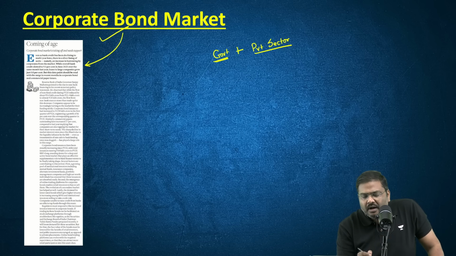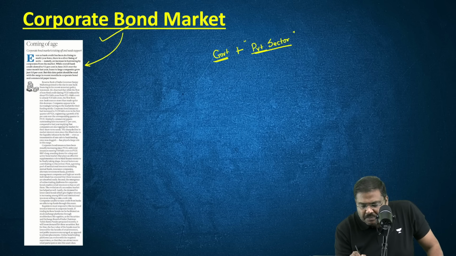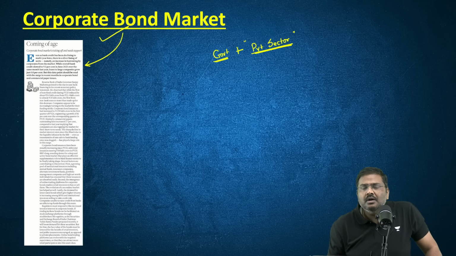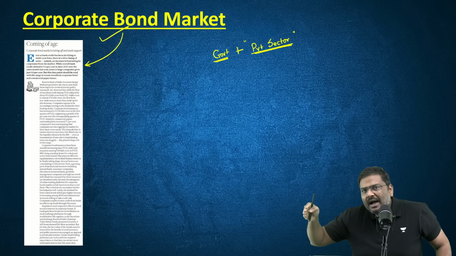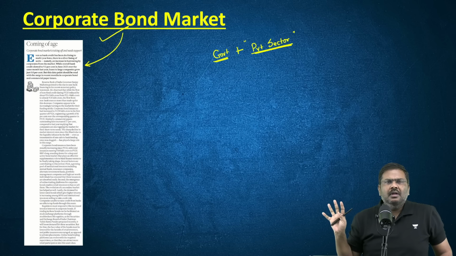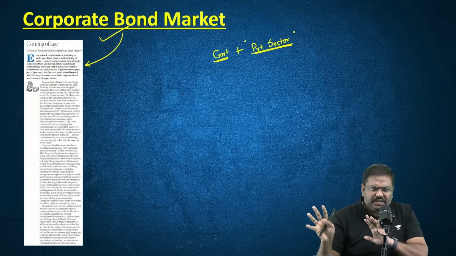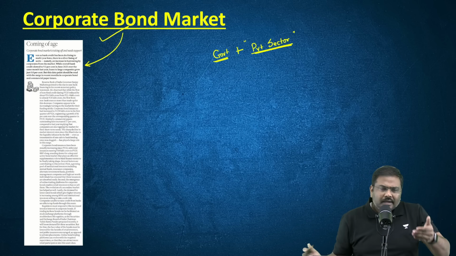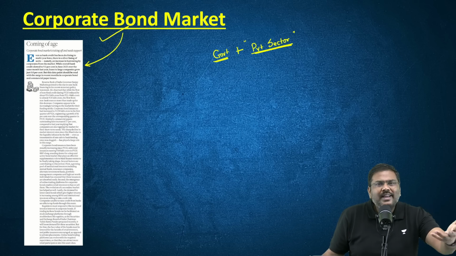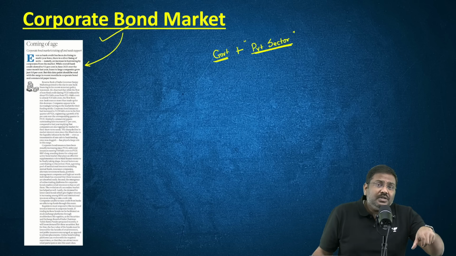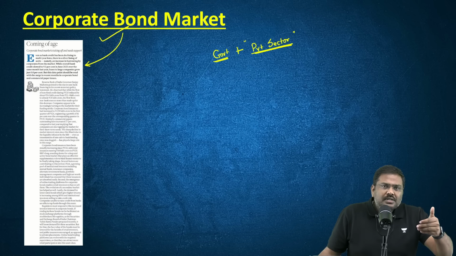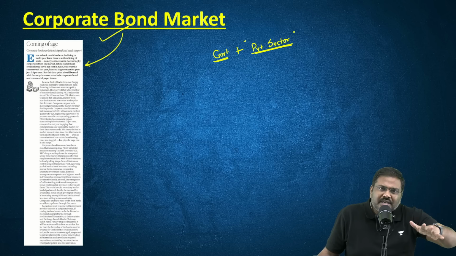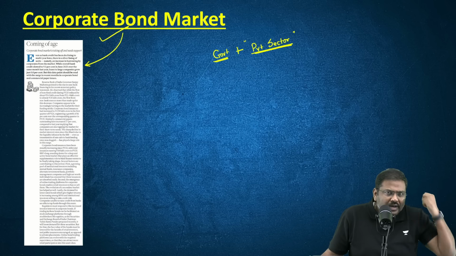But in case of India, the penetration of the bonds of the private sector, the issuance of the bonds of the private sector, the trading of the bonds of the private sector, etc., have been lagging behind compared to government bonds. And there is no surprise associated with this. You should not be surprised. Why? The government bonds enjoy more confidence in the market. The government bonds are used in the repo operations of Reserve Bank of India. The government bonds have very high demand not only from the domestic investors but also from the foreign investors.